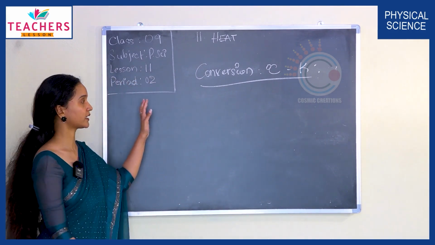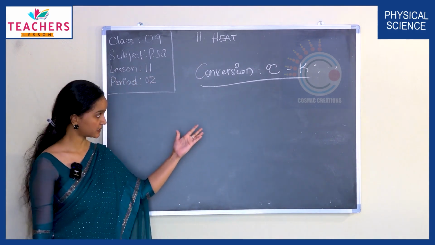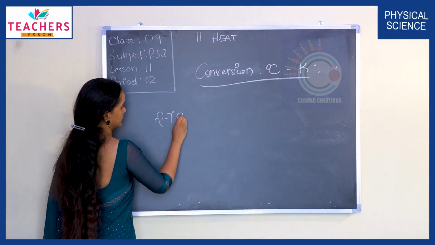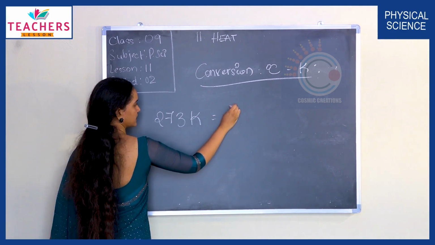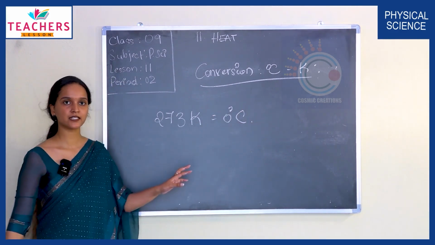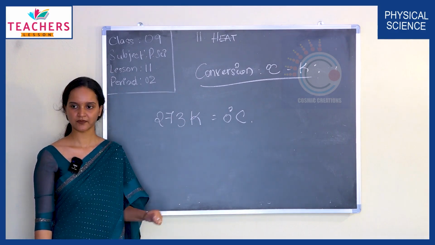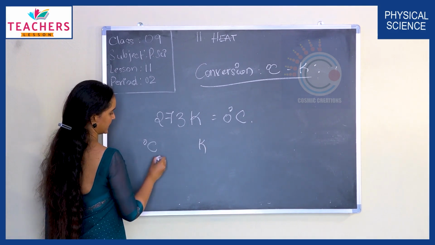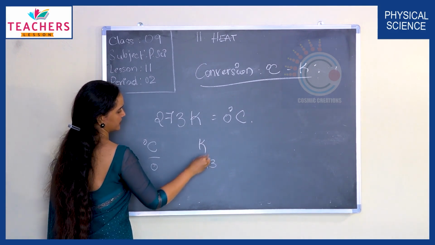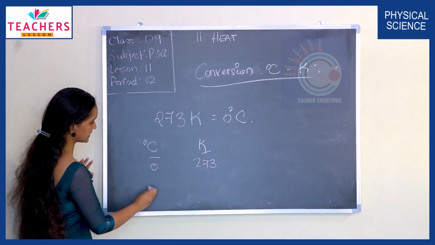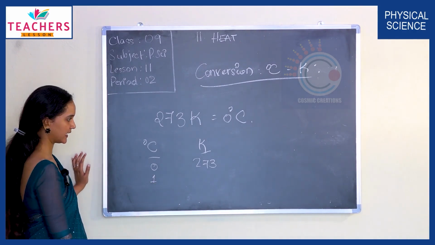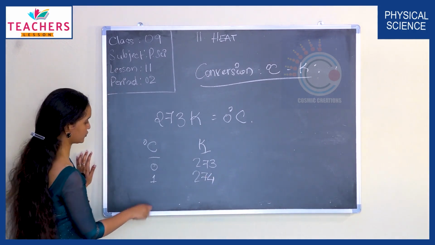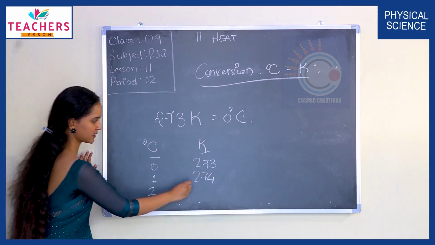So let's look at how we can convert the temperature measured on the Celsius scale and the Kelvin scale. 273 Kelvin is 0 degrees Celsius. On the Celsius scale, if I have 0 degrees, it is 273 on Kelvin. If it is 1 degree Celsius, then on Kelvin it is 274. If it is 2 degrees on the Celsius scale, it is 275.